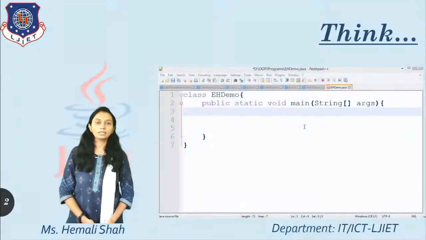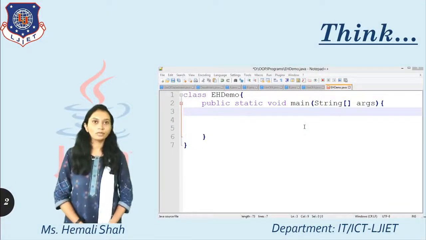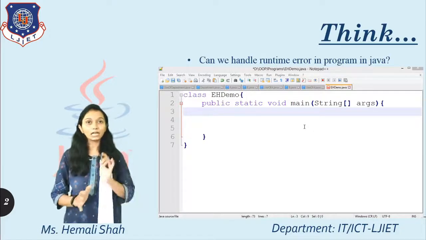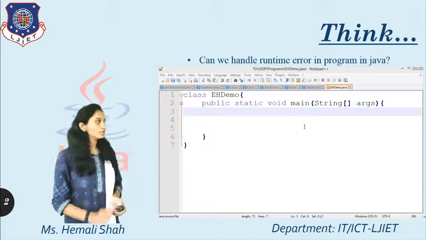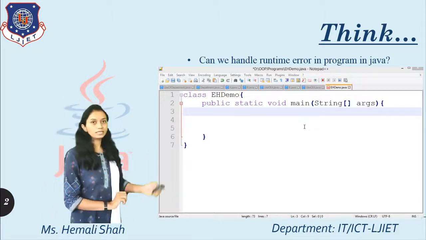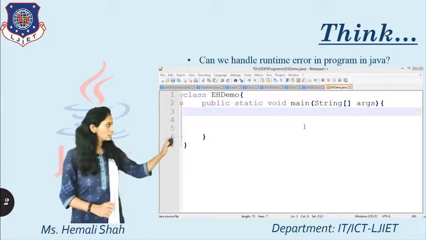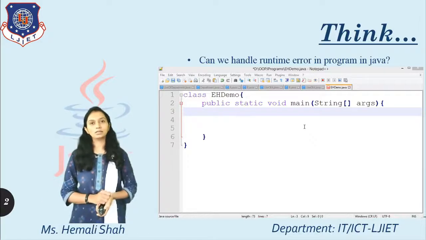Now for that, say for the example you have some code. Now you just need to think, can we handle runtime errors in our program? Say for the example, here I have created one program, the class is EHDemo, and one public static void main function is available.